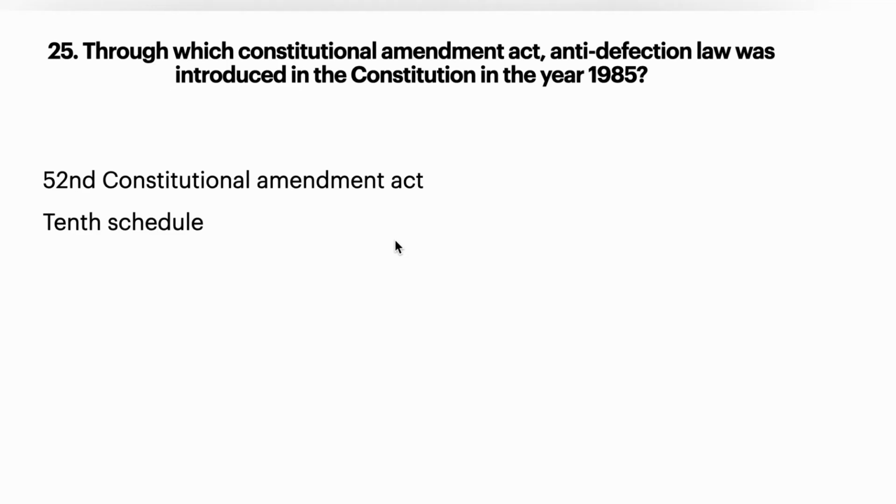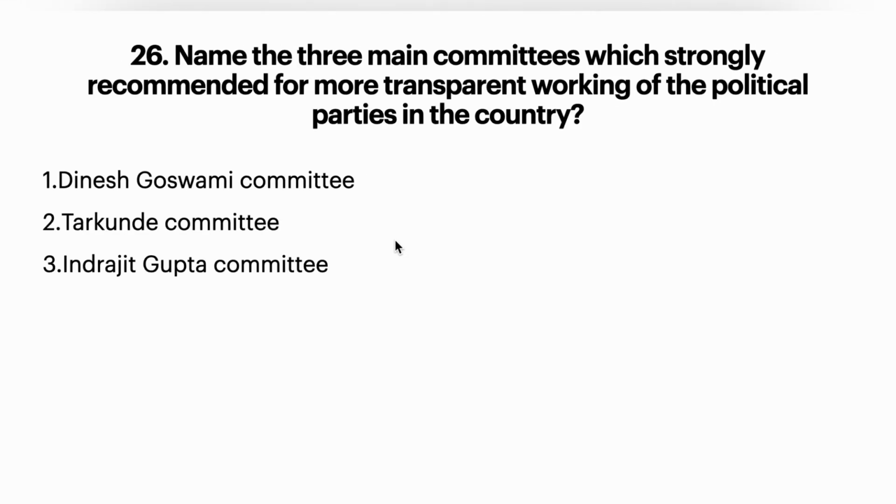Okay. Right. 26th question, name the three main committees which strongly recommend more transparent working of political parties in the country. The first committee is the Dinesh Goswami committee, next is the Tarkunde committee, and the third one is the Indrajit Gupta committee. These are the only three main committees which recommend more transparent working of political parties in the country.